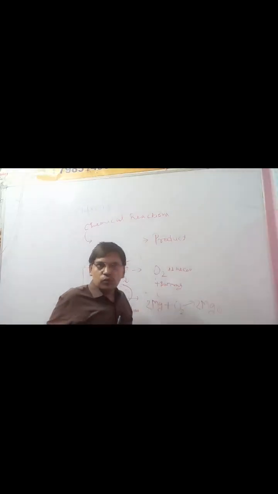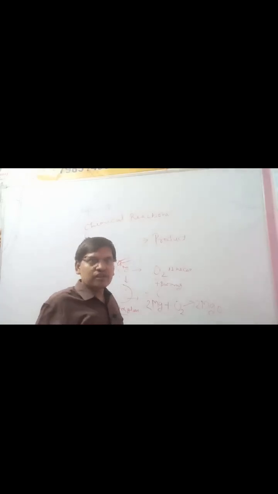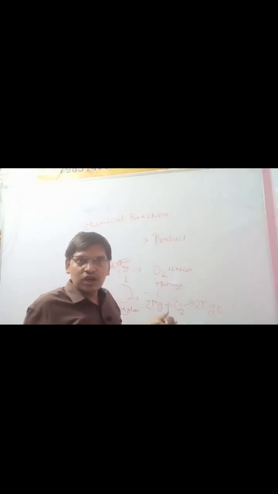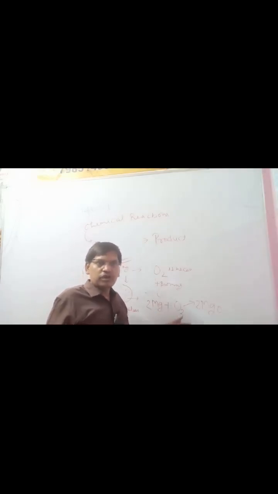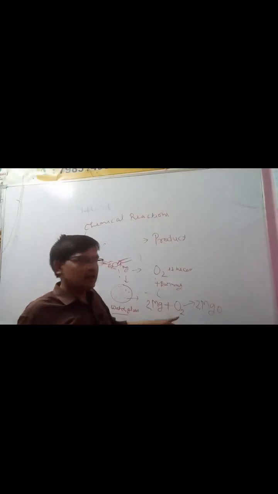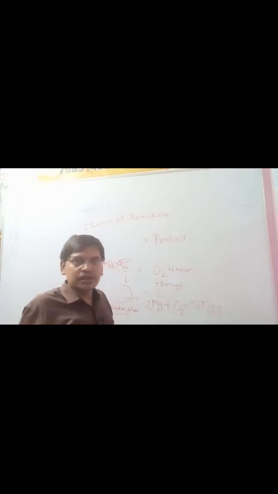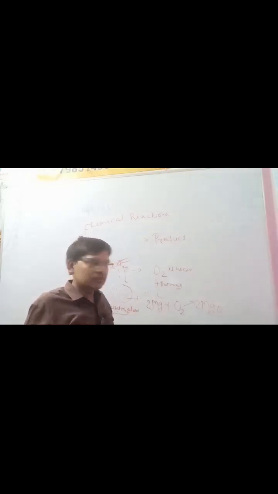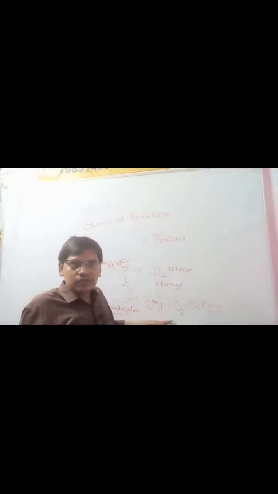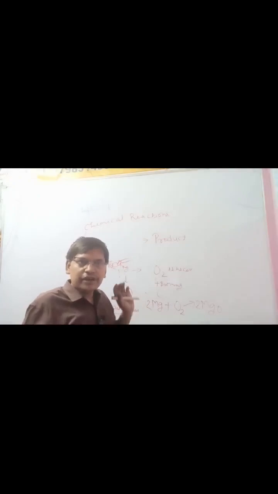Why have we taken O2? Because oxygen is found in the O2 form. So we have used O2, and it makes magnesium oxide. Means magnesium has reacted with oxygen and formed magnesium oxide. These are the left hand sides; we call them the reactants.